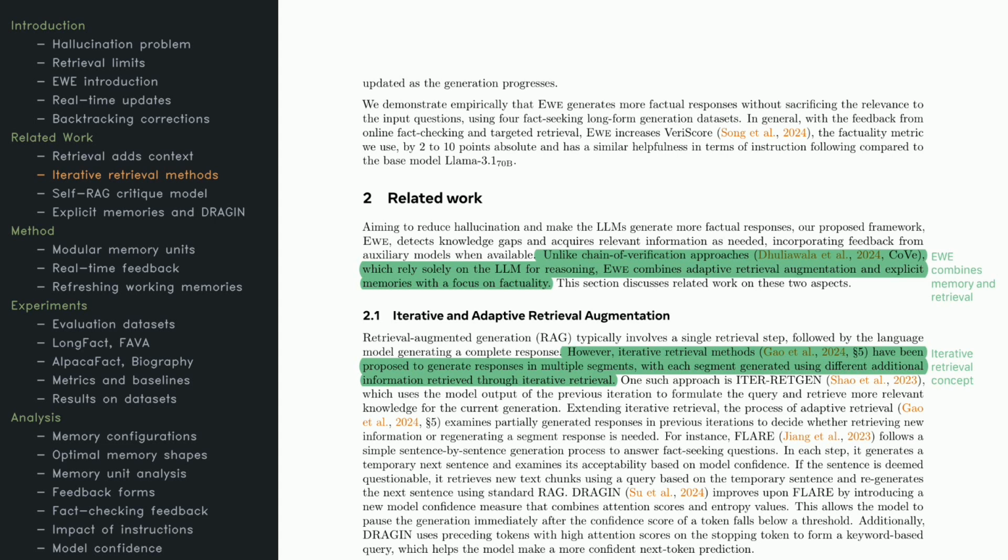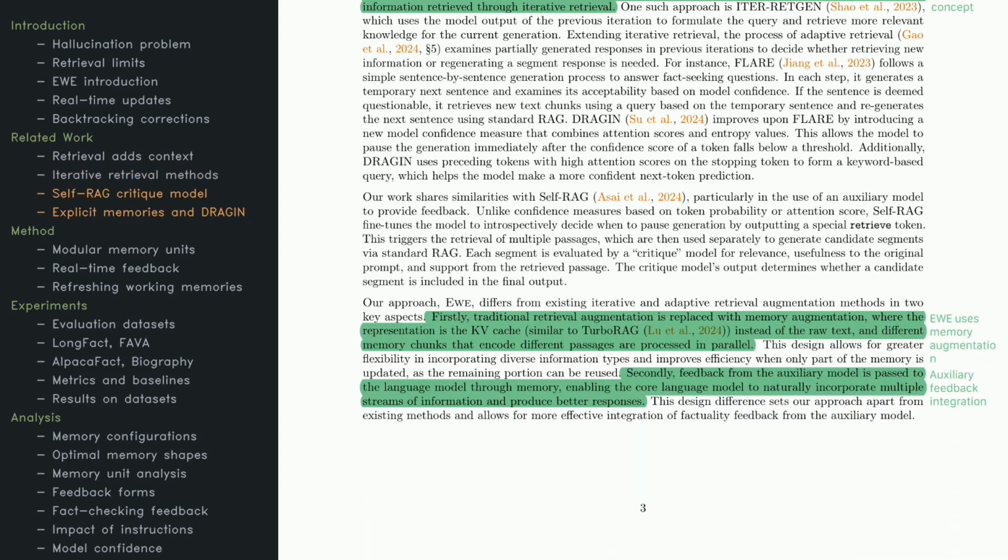Related techniques like iterative retrieval constantly fetch new context and refine outputs, and methods like FLARE generate text sentence by sentence, deciding when to revise content based on accuracy checks. EWE builds on these concepts by adding a memory module that supports dynamic updates. This way, the model can keep referencing and correcting its knowledge throughout the writing process, aiming for more informed and precise answers. In terms of other iterative generation methods, there's DRAGIN, which refines sentences using multiple confidence checks.